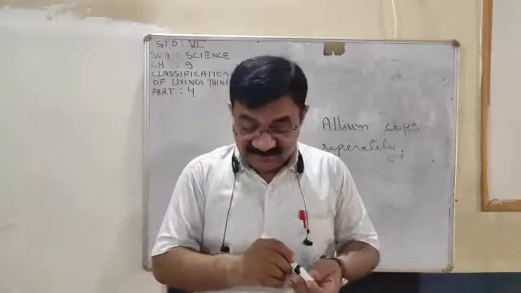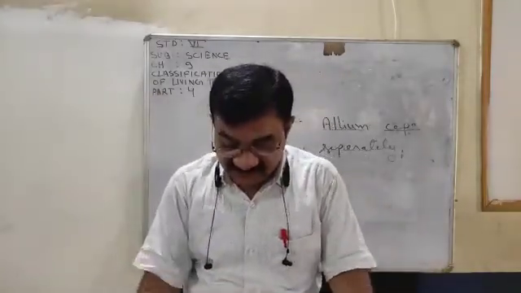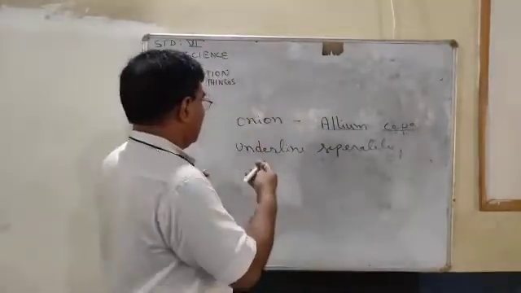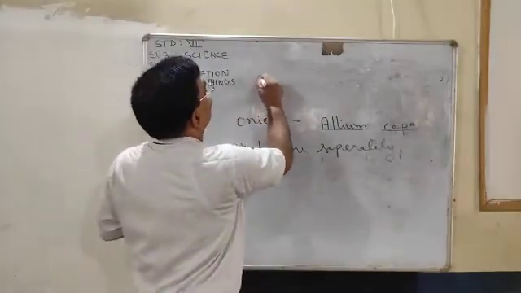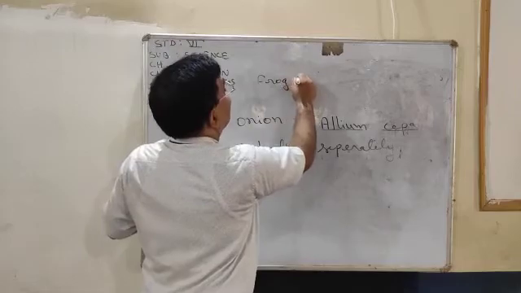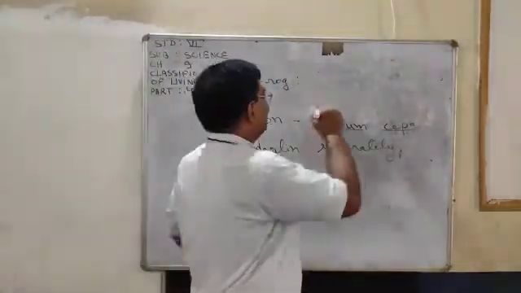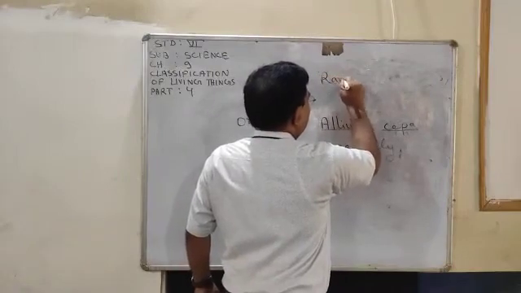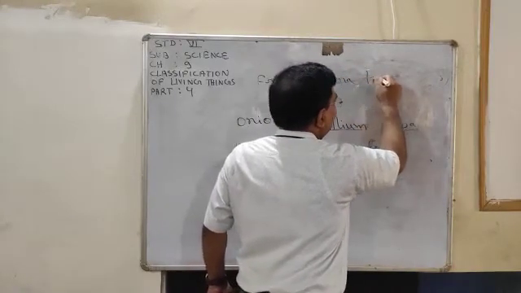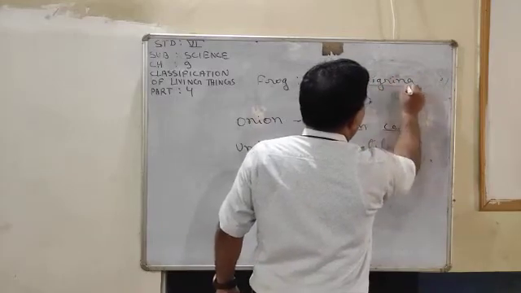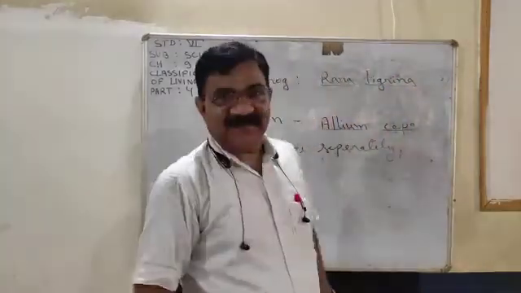And other scientific names are there, you can see many scientific names. Frog. Do you know the scientific name of frog? Rana tigrina. Very interesting, na? Rana tigrina. And it should be underlined separately.